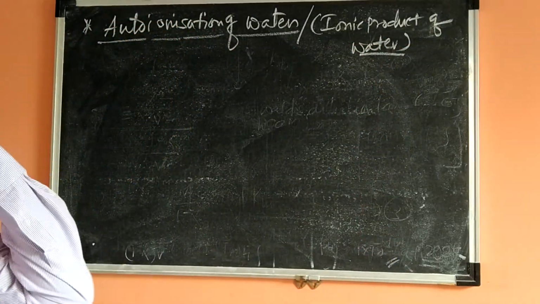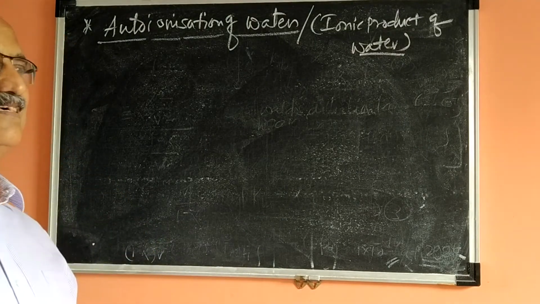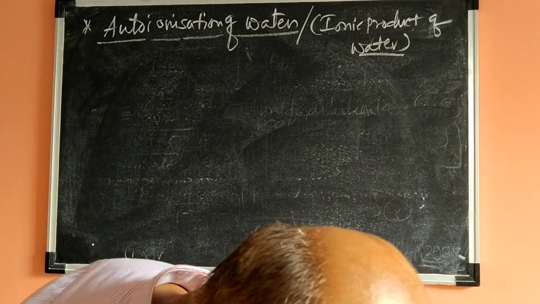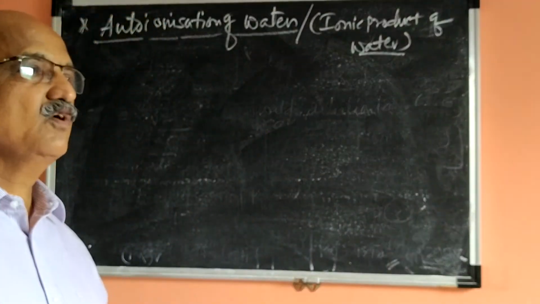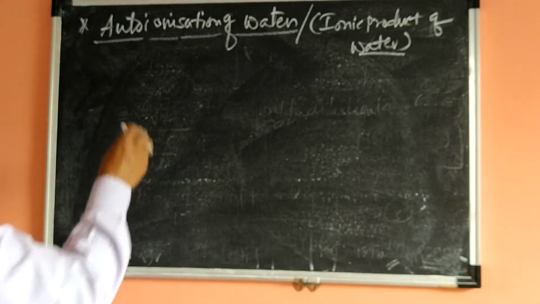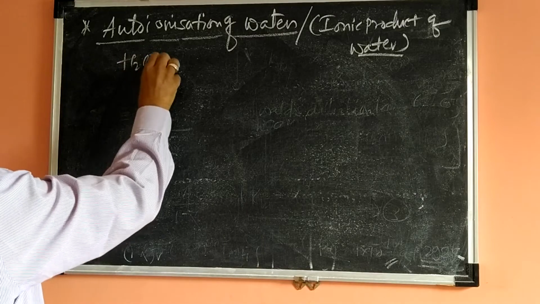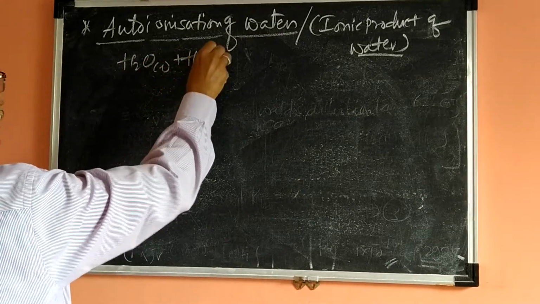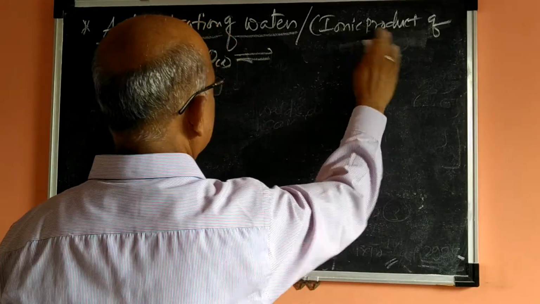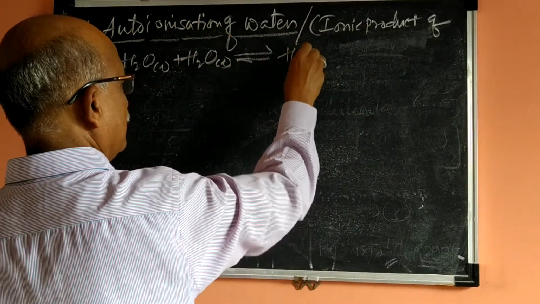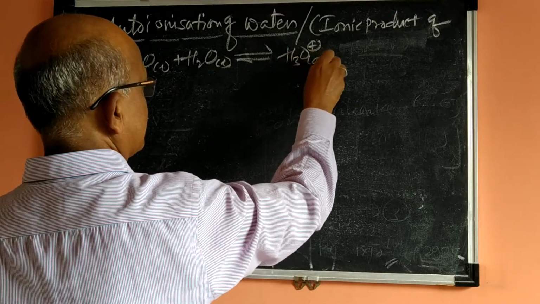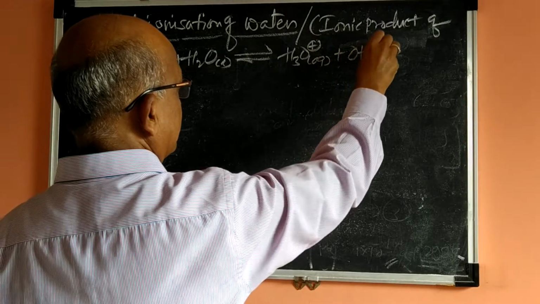So we know water is a feeble conductor of electricity, or water ionizes to a very small extent. Water ionizes to a very small extent, and the equilibrium for ionization of water can be written as H2O in the liquid state plus H2O in the liquid state, which is in equilibrium with H3O plus aqueous and OH minus aqueous.